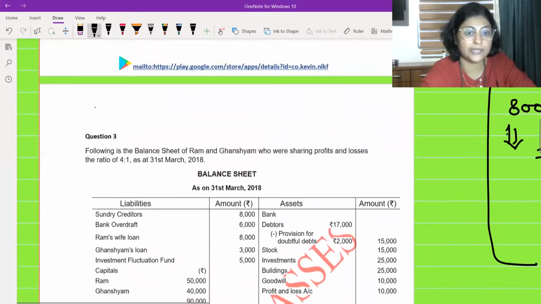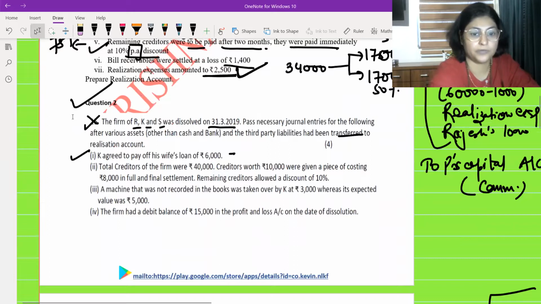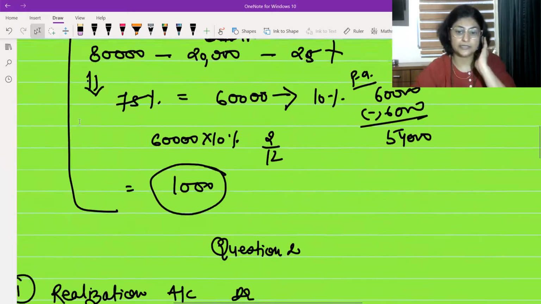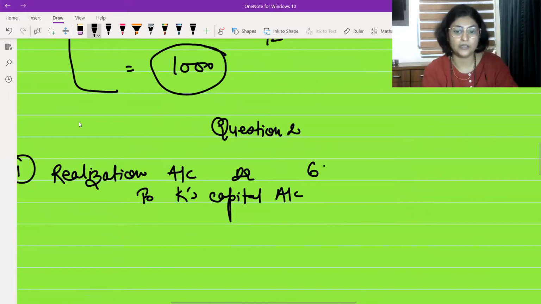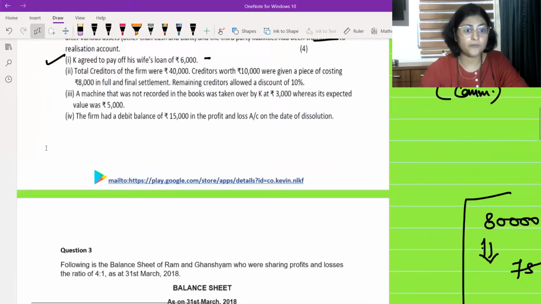What is the amount? Any other amount is written over here. The amount is 6,000 rupees. Okay, wife का loan भी था तो थोड़ा सा ही था, 6,000 का loan था which he has settled. Okay, 6,000 rupees is being settled. First entry is done and dusted. Going to the next one. Okay, what is next one?